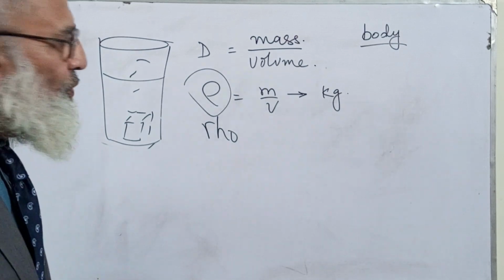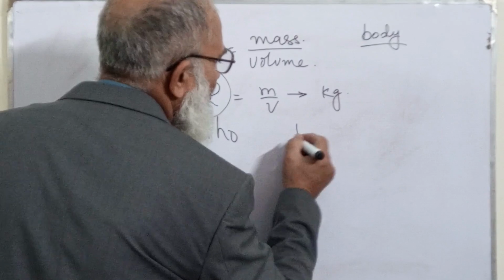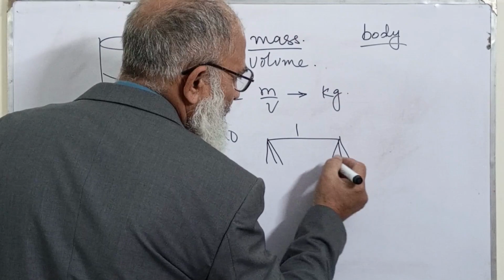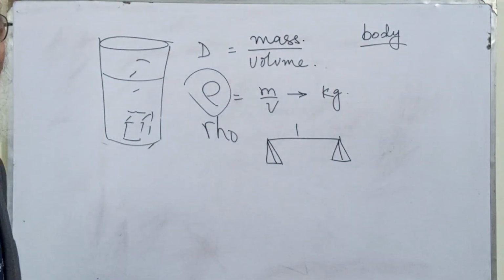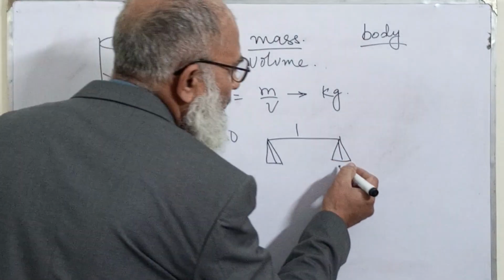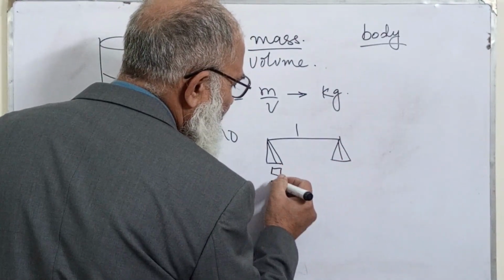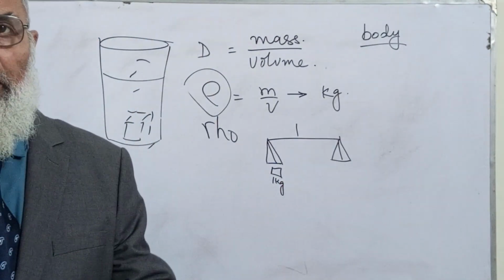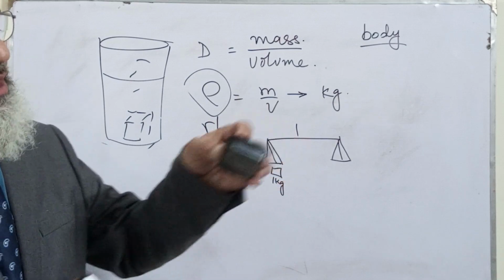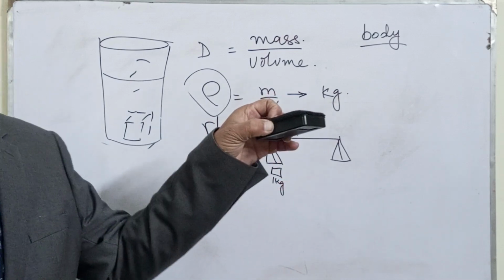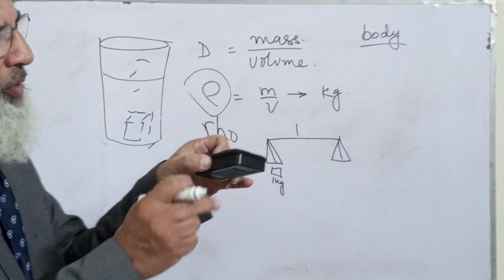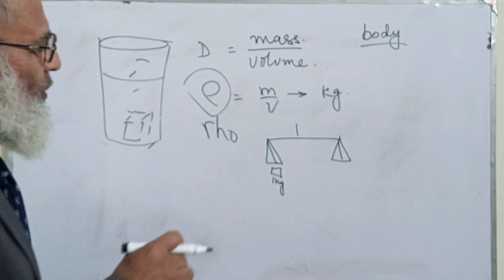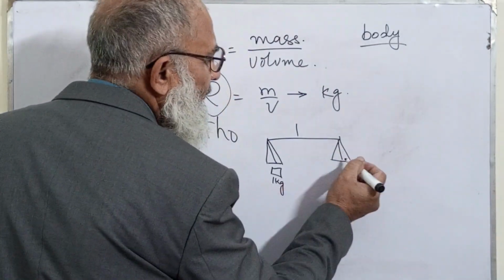Just one example: this is a two pan balance. If I put a weight over here, 1 kg or 2 kg, let me say I put 1 kg. It is a small piece of 1 kg, about this much, because that is made out of steel or brass. Now this is 1 kg, and on the other pan, I put 1 kg cotton.